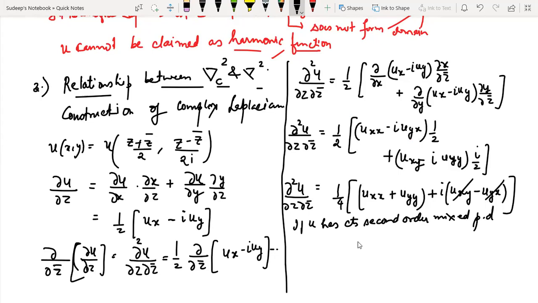Both of them are equal. This is from multivariate calculus. This is the result that if u has continuous second order mixed partial derivatives, then uxy is equal to uyx. So this becomes 0.